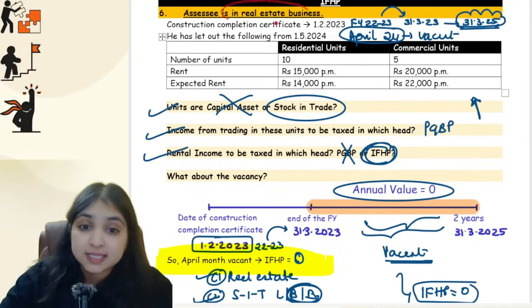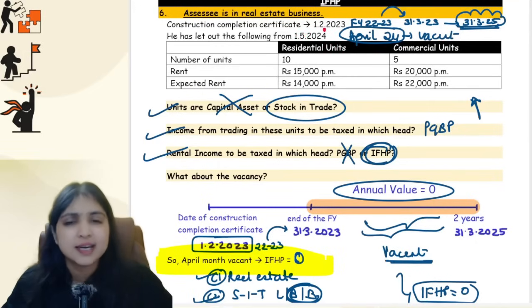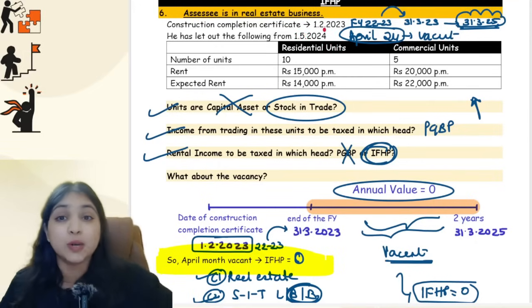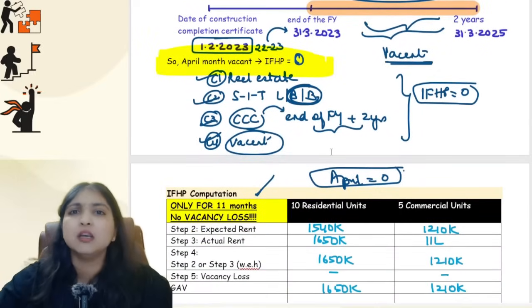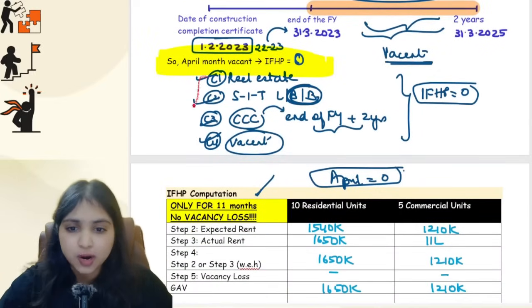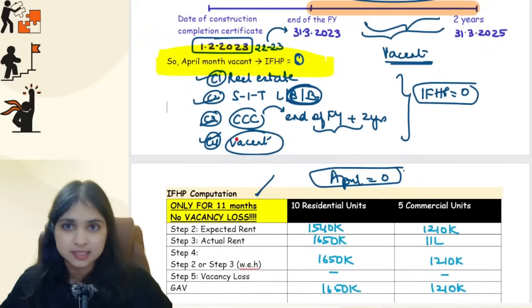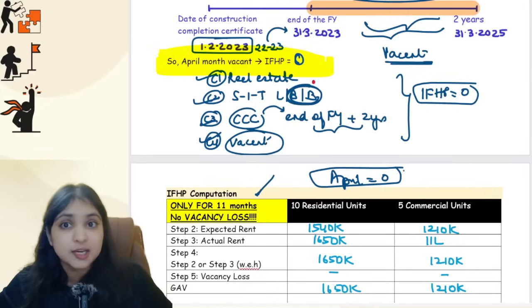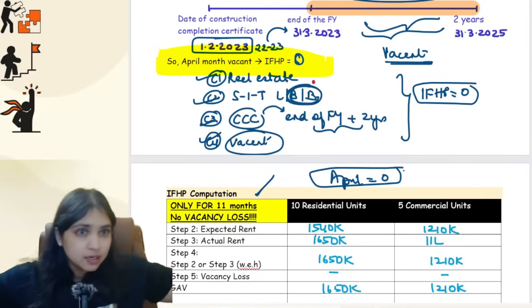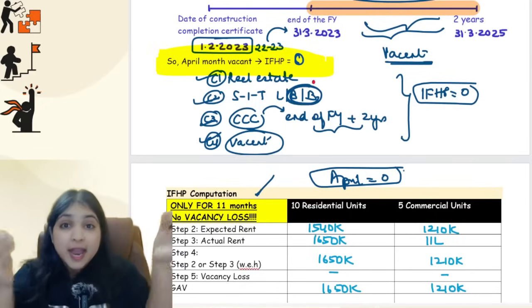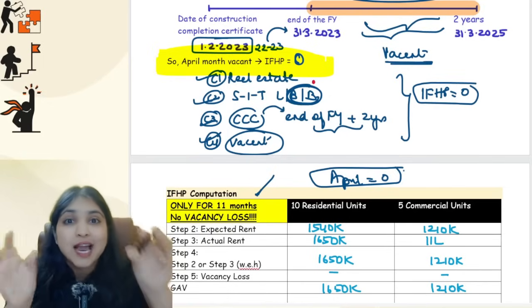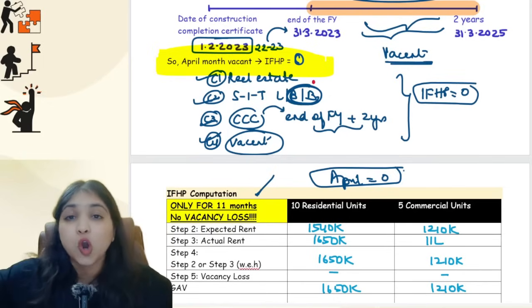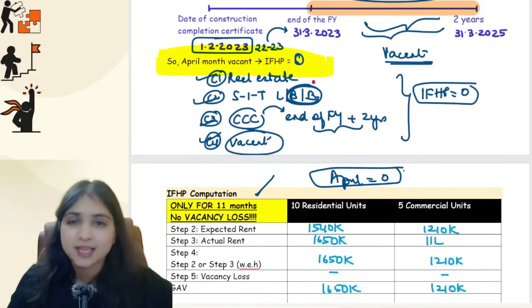Then we learned if the assessee is in real estate business, in case he has any rental income, it will stay under IFHP head only. Normal computation. Only one new thing over here was that if these four conditions are fulfilled, the assessee is in real estate business, stock in trade is land or building, then once a construction completion certificate is obtained, from the end of the year plus 2 years, in that period, any time if the property is vacant, for that period IFHP is 0. Don't call it vacancy loss and all, straight away call it IFHP 0.